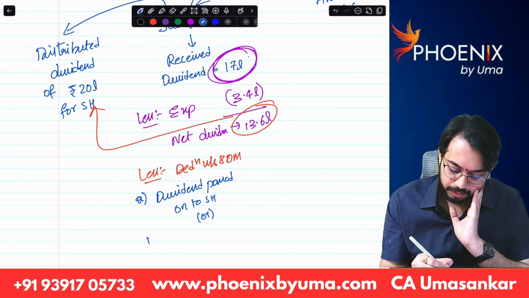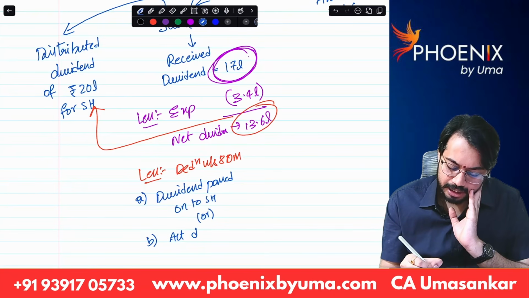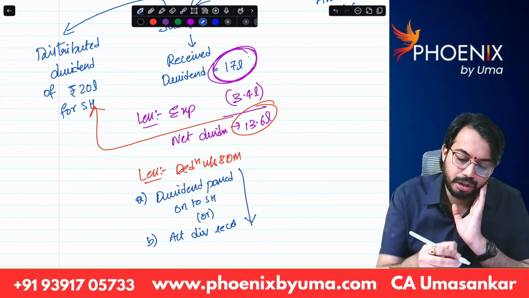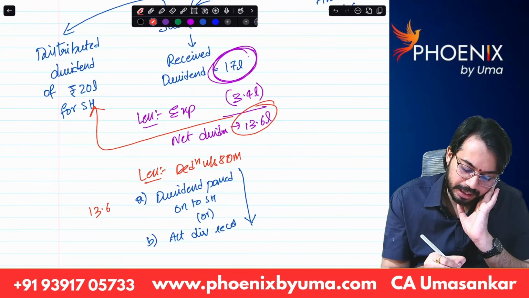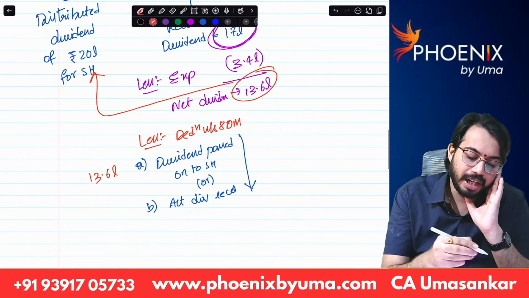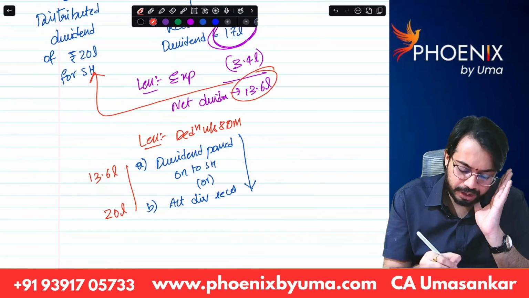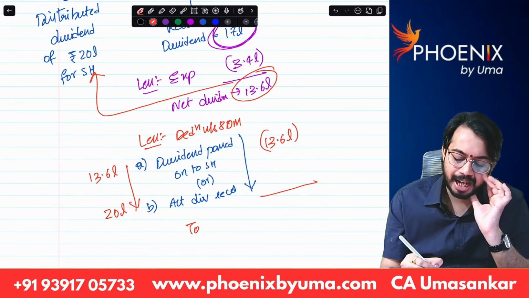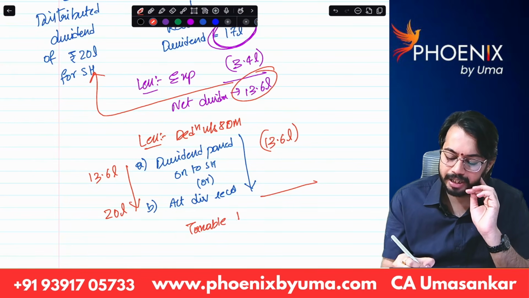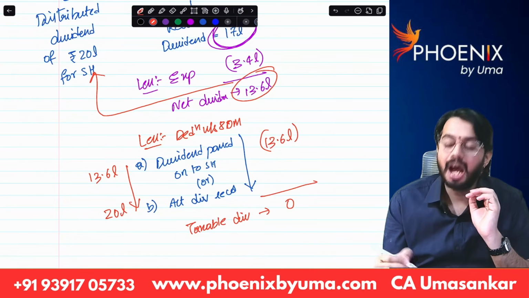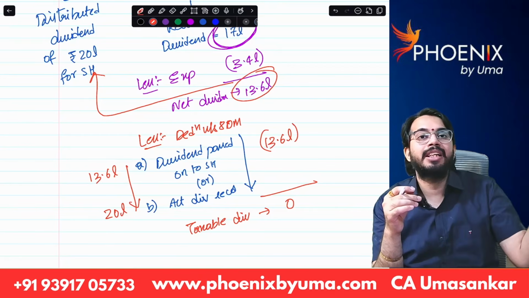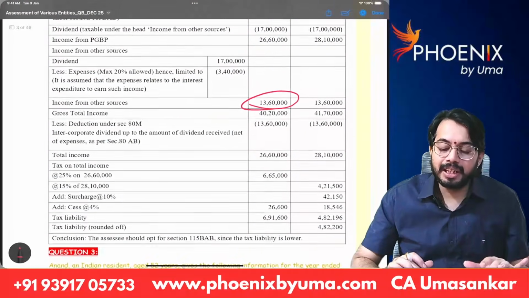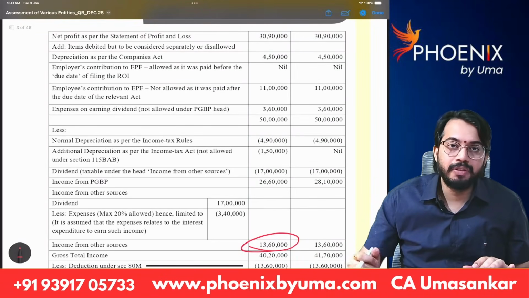or actual dividend received, whichever is lower. How much is dividend passed on to shareholders? 13.6 lakhs. Actual dividend received is 20 lakhs. Whichever is lower, means 13.6 lakhs is allowed as deduction, and taxable dividend is 0 in the hands of Tara Private Limited, and the total dividend is going to get taxed in the hands of shareholders. Okay. So with this explanation, you can go through the answer, you will understand.